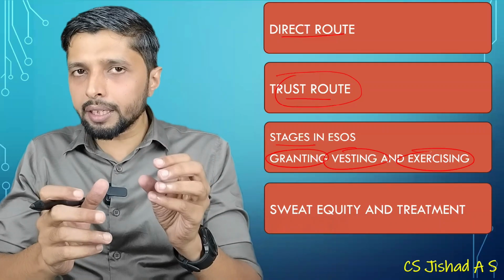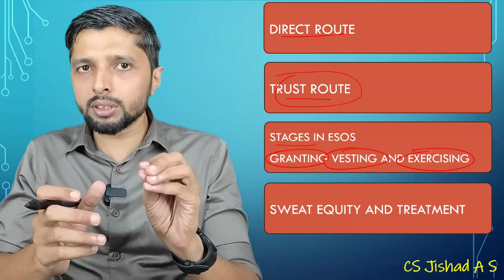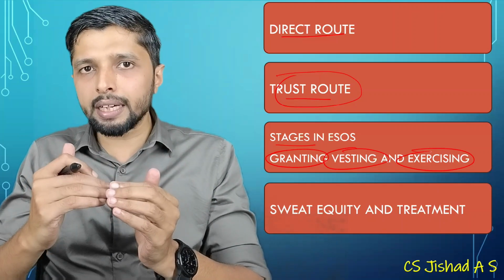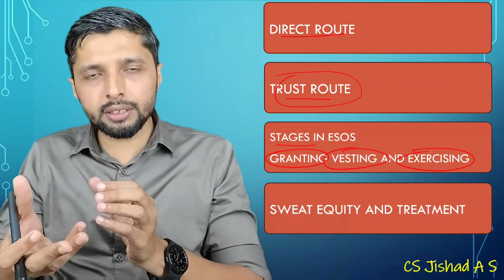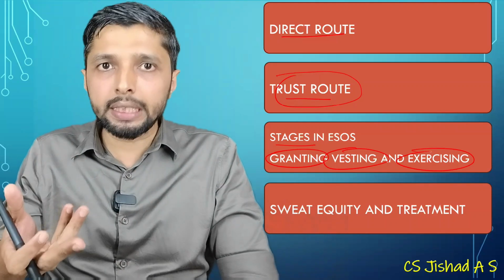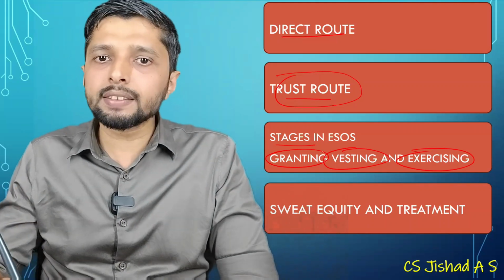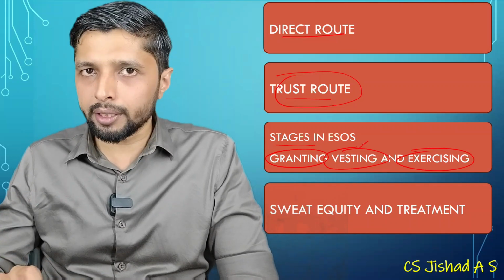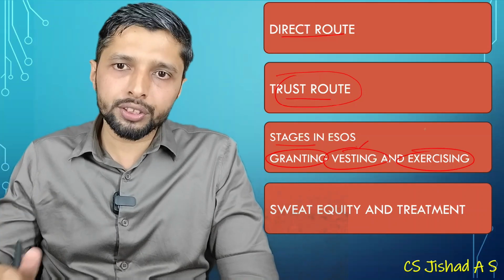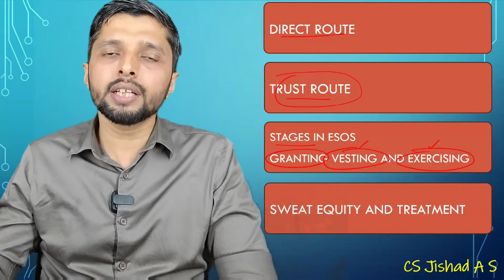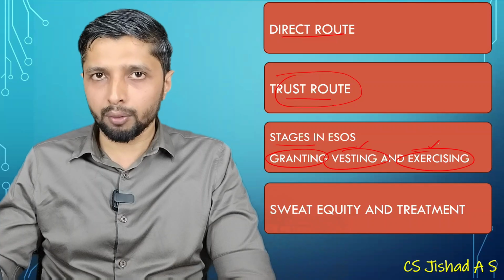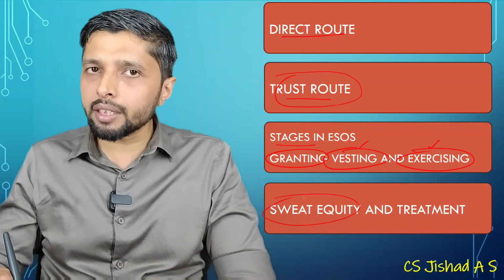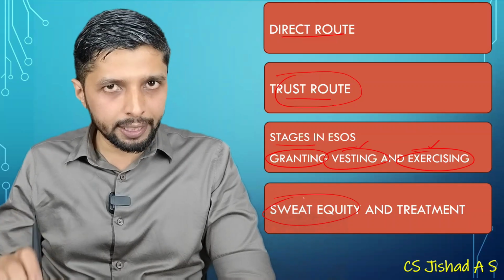You are intimating the employee that we are planning to issue shares to you, so that the working mentality, the hard work, or the efficiency output of the employee can be increased. That is granting of option. Then vesting is communicating to the employee that you are eligible to buy the shares, and if the employee buys the shares, it is known as exercising of option.